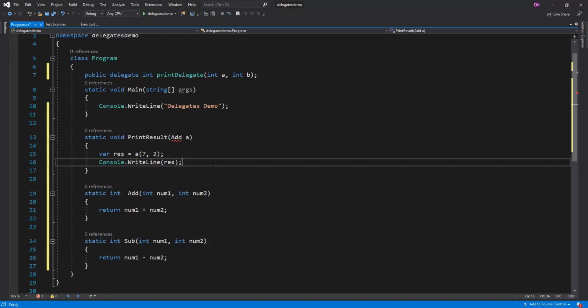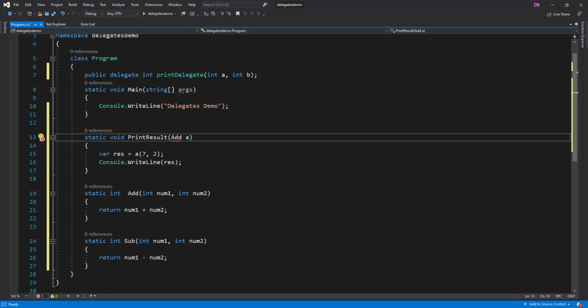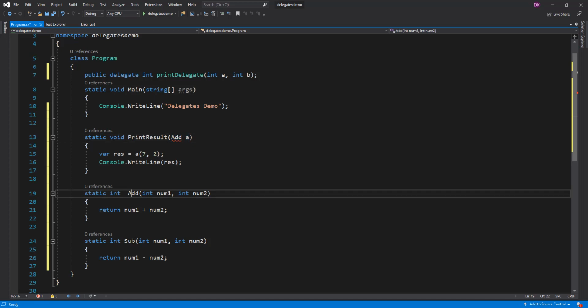Now our challenge is that in print result, depending on the business scenario, sometimes we wish to pass add, sometimes we wish to pass sub. And if I pass add here, this print result function would only work with add. If I pass sub here, it would only work with sub. So here I need a type which can represent both add and sub. And that type is a delegate, because a delegate is a type-safe function pointer, and it can represent any function which has exactly the same signature.